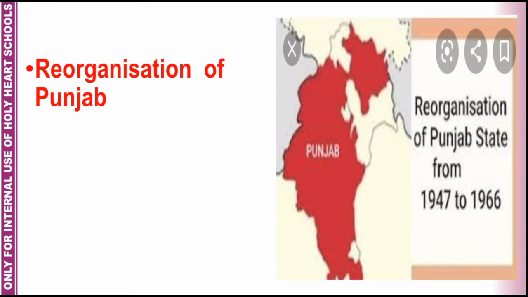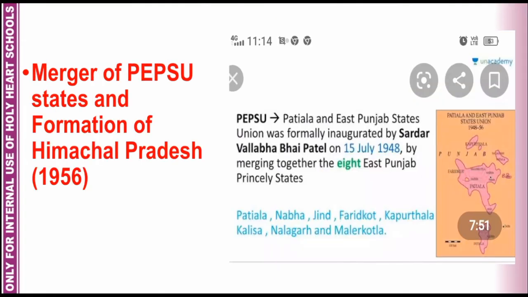The next state which was reorganized on the basis of language was Punjab. The Punjab Reorganization Act was passed in 1966. In the reorganization of Punjab, the first step was the merger or joining of PEPSU states and formation of Himachal Pradesh in 1956. The 8 princely states of Punjab were formed as the PEPSU state, better known as Patiala and East Punjab States Union, by Sardar Vallabhbhai Patel on 15 July 1948. These states consisted of Patiala, Nabha, Jind, Faridkot, Kapurthala, Kalsia, Nalagarh and Malerkotla.